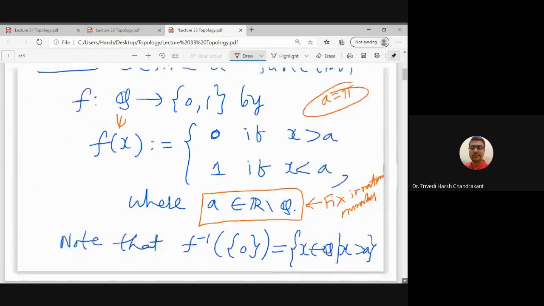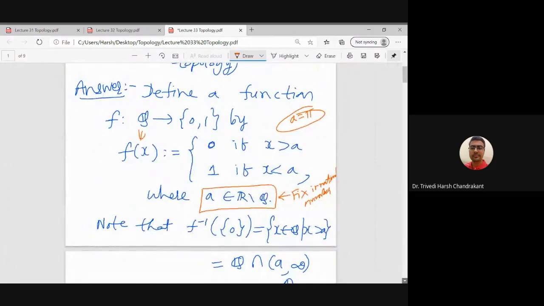I can modify this function for a better understanding.